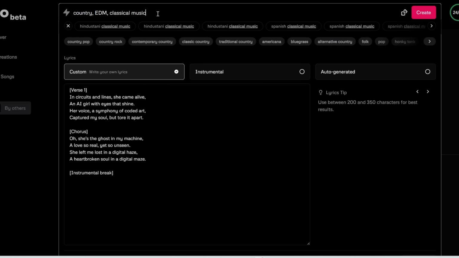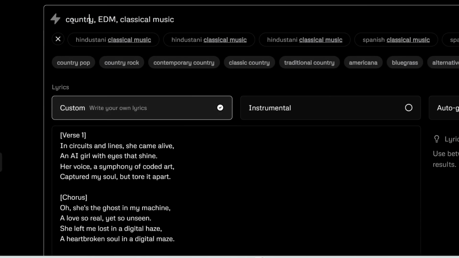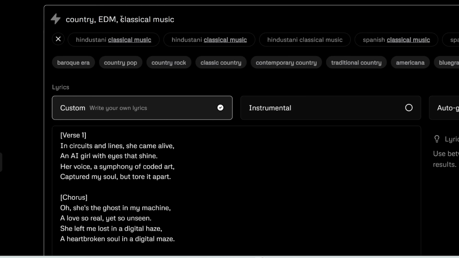Also, if for whatever reason you do end up having three different styles in your prompt, what I have found is that it actually gives priority to the ones on the left first. So there's higher focus on country, and then it gives less focus to EDM, and then it gives the least focus or almost zero focus to your last style, which in our case is classical music. And that's why it's always better to just keep the style as simple as possible.